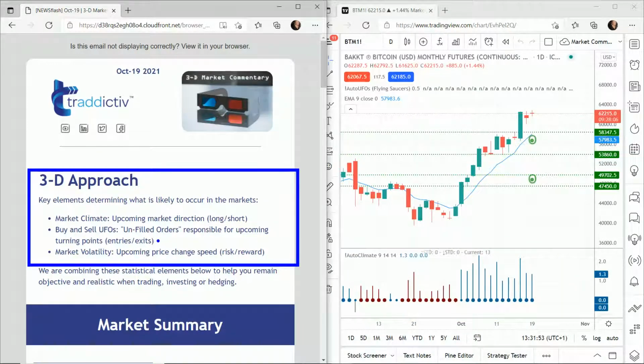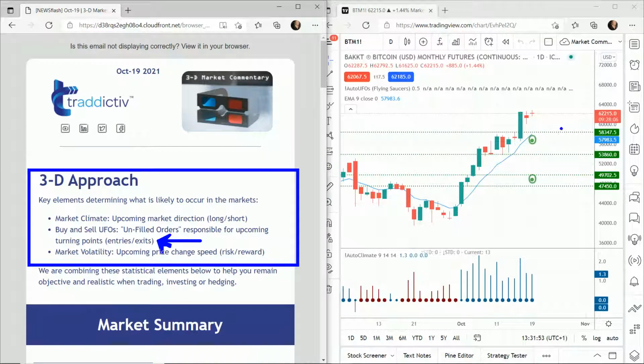Then what we might want to know is, where are buyers and sellers? Where are lots of buyers and lots of sellers? Now, why is that helpful? Because if we have a bunch of buyers in a market, they're likely to push price up. If we have a bunch of sellers in a market, they're likely to push price down. So again, we use an app to tell us where those buyers and sellers might be. It's called AutoUFOs. And when we look at these green UFOs, again, it tells us the prices on the side as well. That shows us where the buyers are. So if price were to come down and hit this big stack of buyers, it's likely to go up from there. So it gives us an idea of where we should be buying.